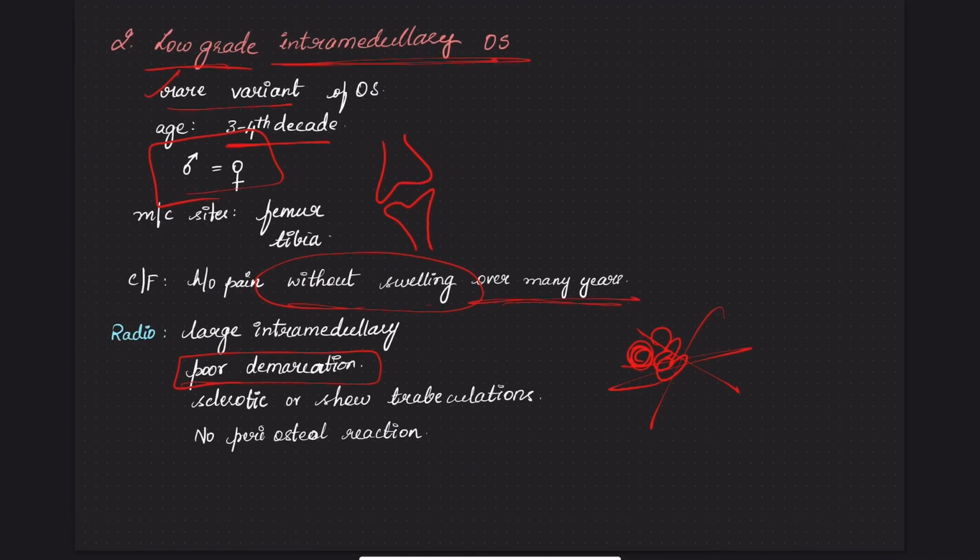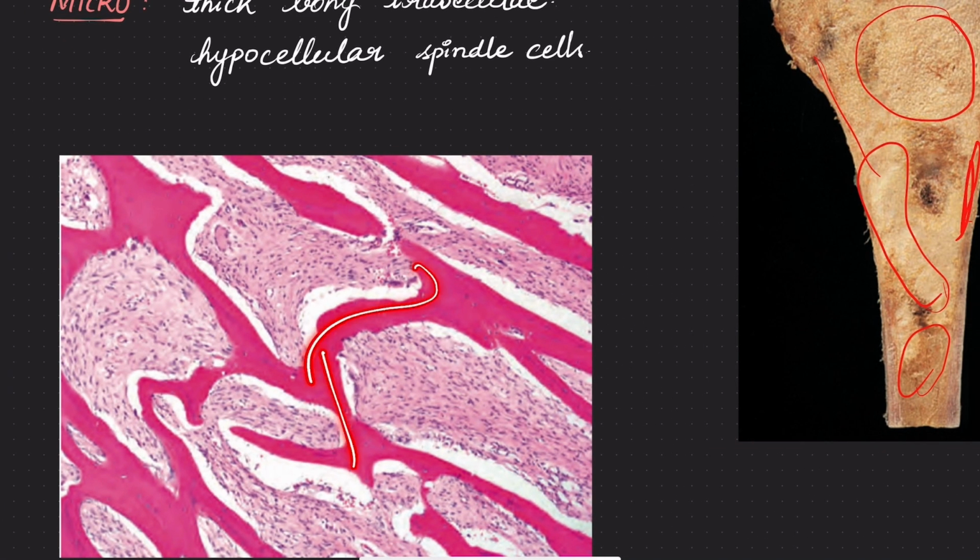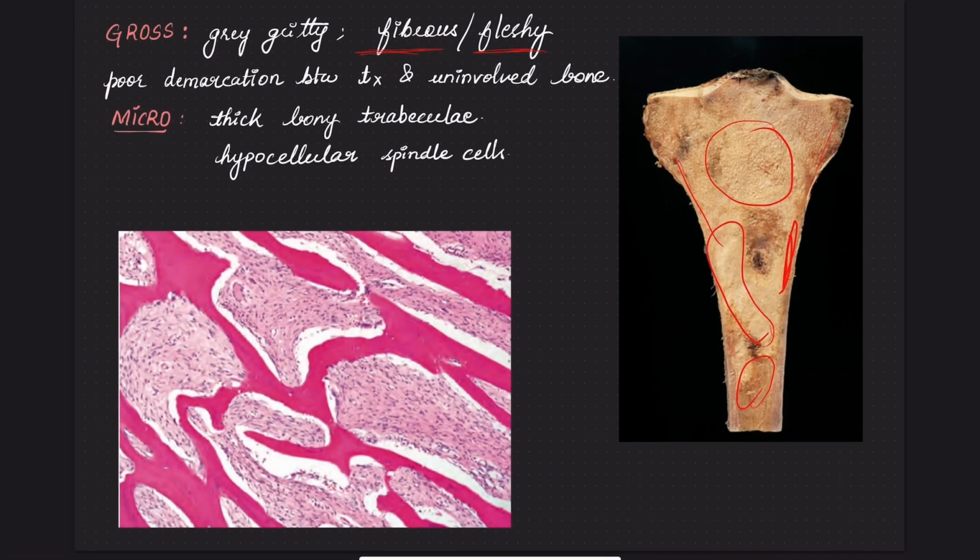Low-grade osteosarcomas. This is a rare variant without any swelling. These are poorly demarcated tumors. Even grossly, they are poorly demarcated. It can give you a fleshy appearance or a fibrous appearance. Microscopic is thick trabeculae and hypocellular spindle cell stroma.